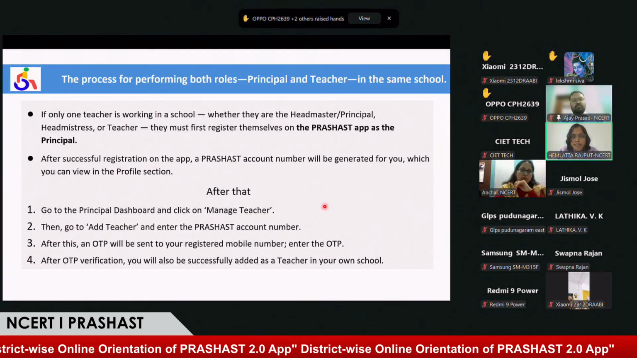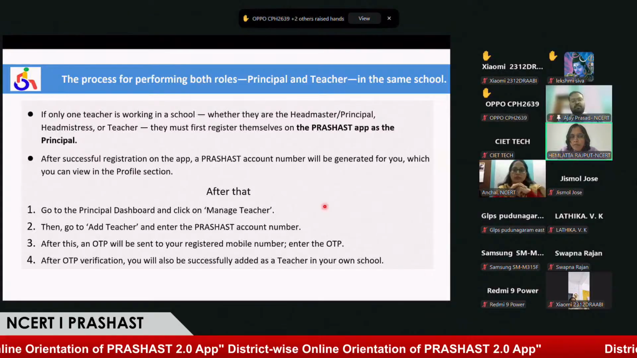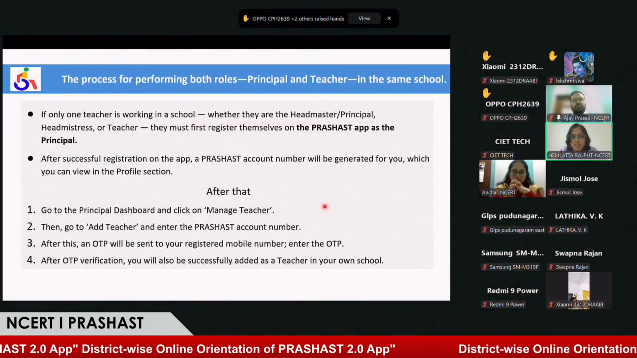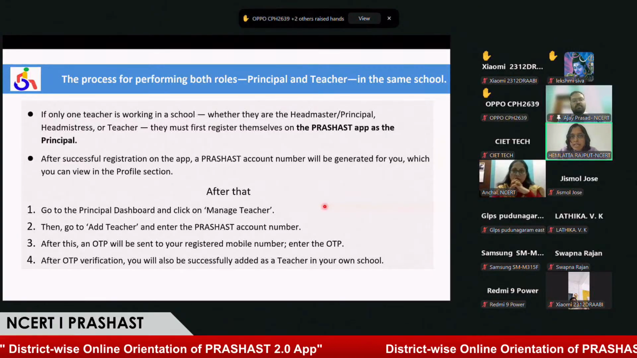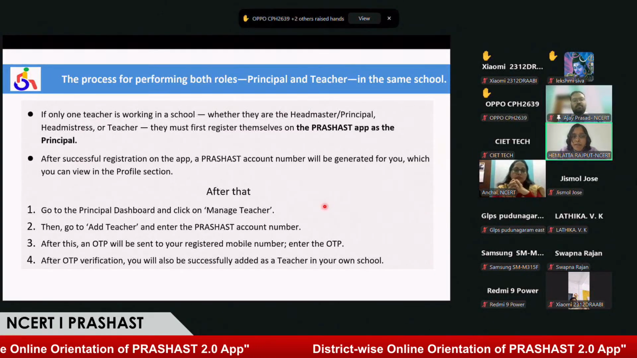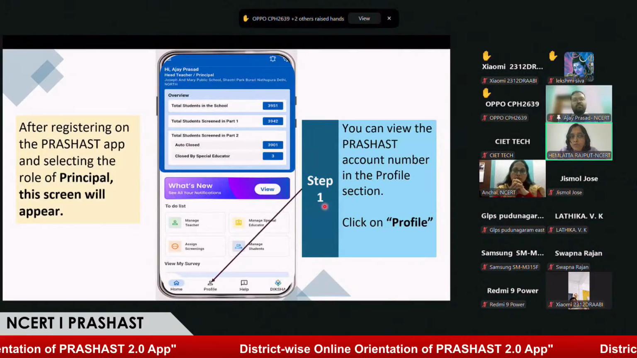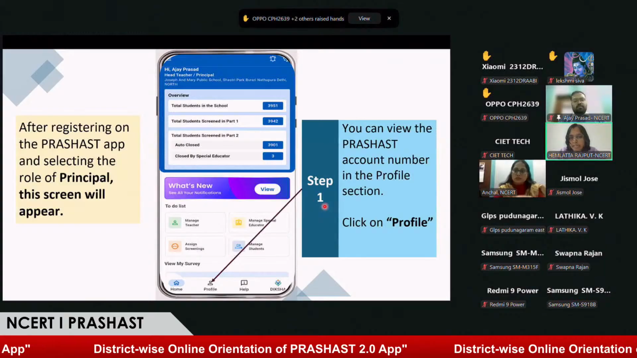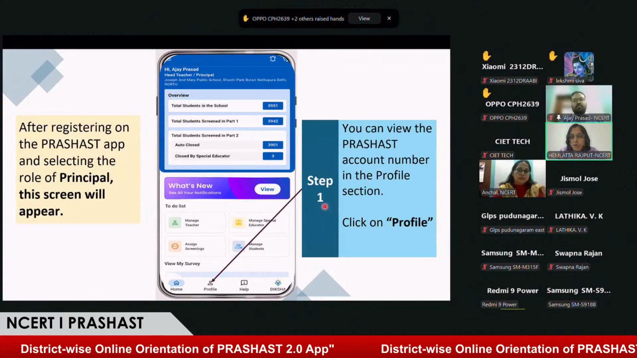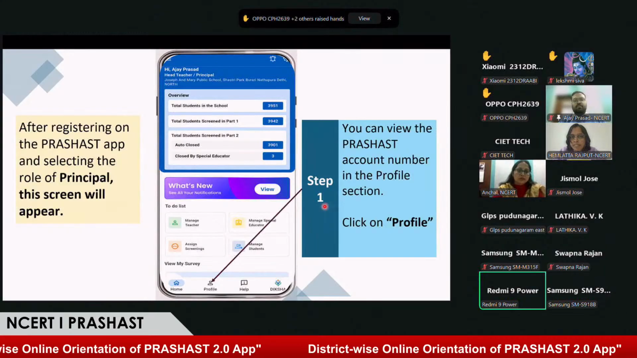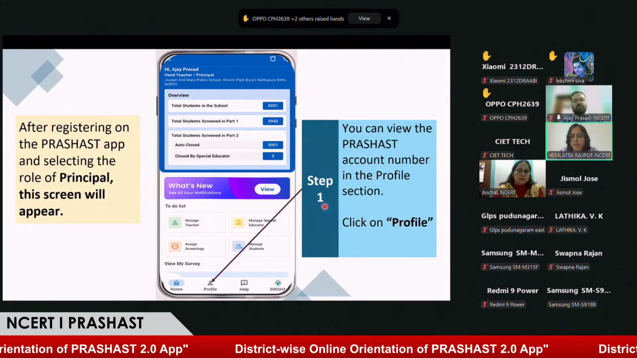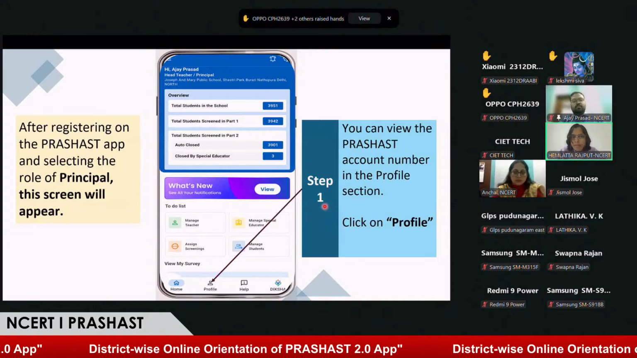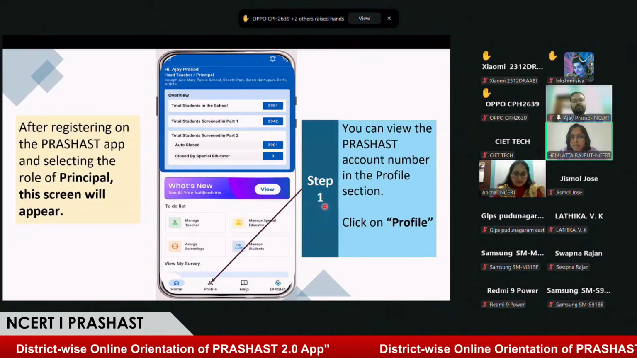I request all the teachers who are working as a single individual for the school system: you must register for the PRASHAST application first as a head teacher. Why? Because the head teacher profile only allows you to become a teacher for the same school. So first we have to register as a head teacher and go through the dashboard. You will find the profile logo and you have to click on that profile logo first. You have to register as a head teacher and click on the dashboard.